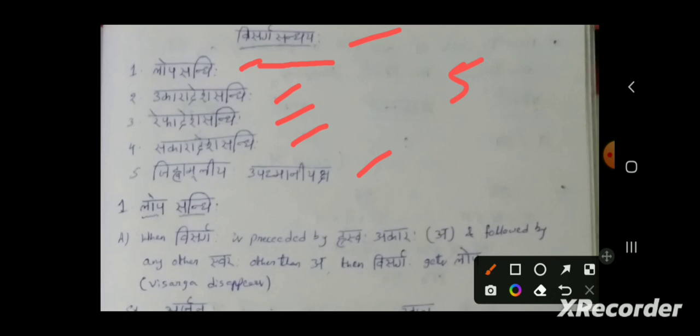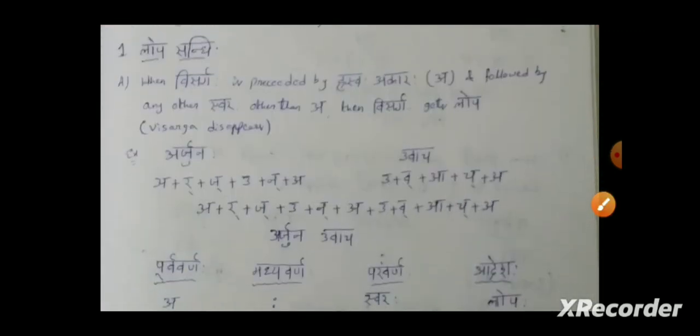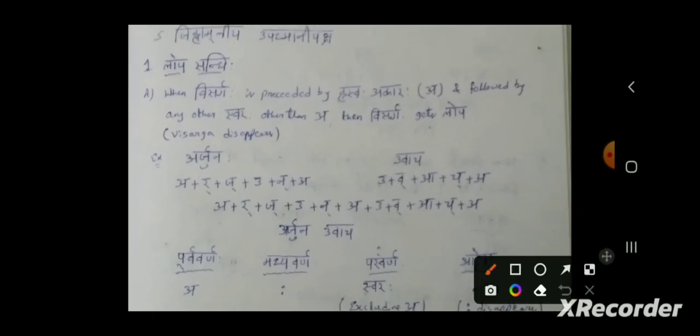Today we are going to discuss the first Sandhi, which is the Lopa Sandhi. Let's see the definition of Lopa Sandhi along with examples. Lopa Sandhi has different cases. Lopa means disappearing. Disappearing of Visarga is called Lopa.